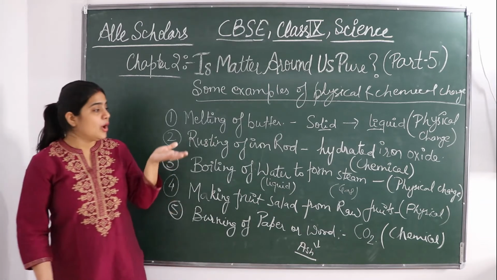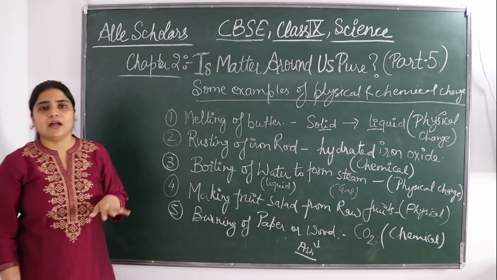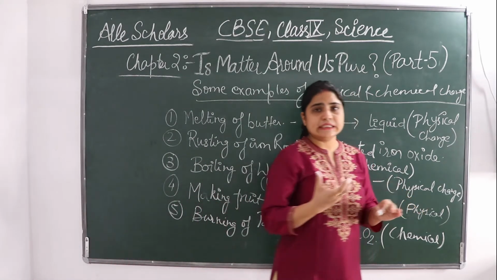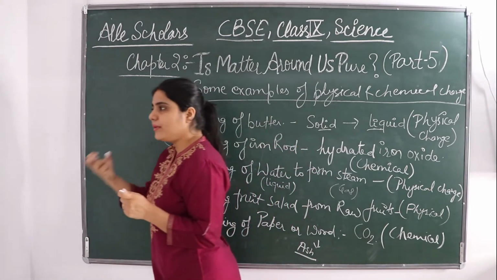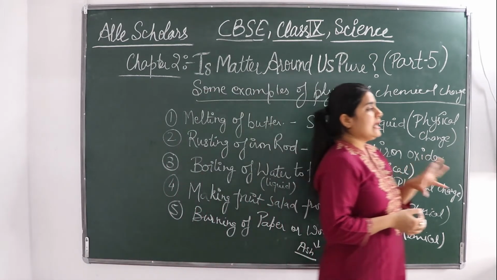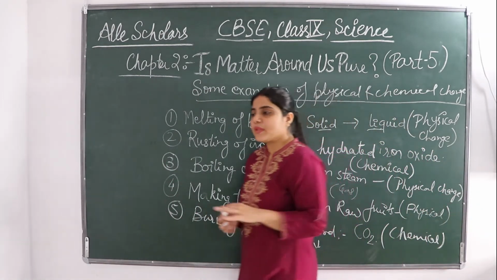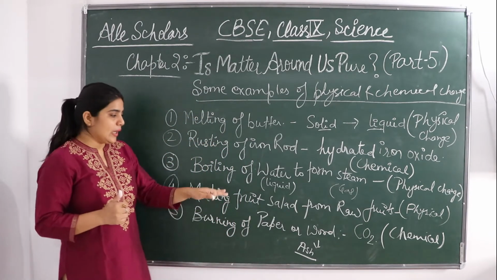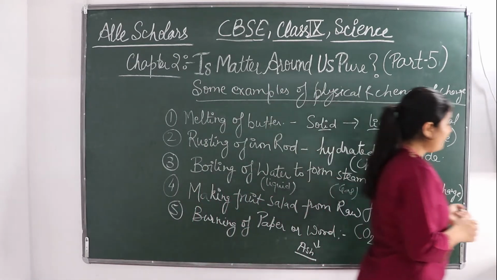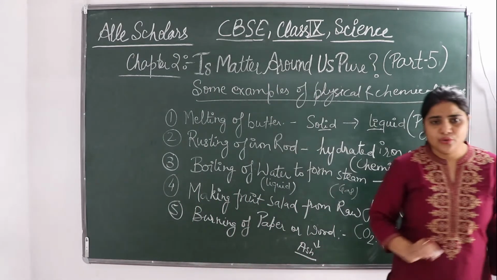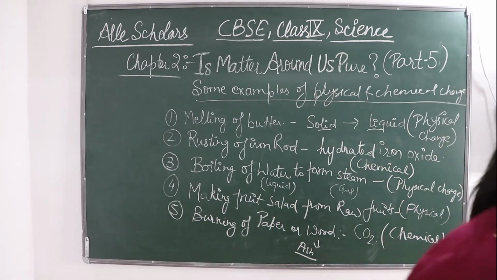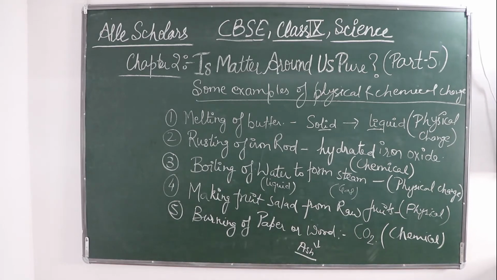or some such compound is formed that can't be reversed. Because sometimes what happens is there are some compounds which form a new compound but they are reversible. So they go under the example of physical change. Okay? But if they are irreversible, they go under chemical change. So it is very easy to find physical and chemical change. I hope this must be very clear to you. Okay? So this was about physical and chemical changes.